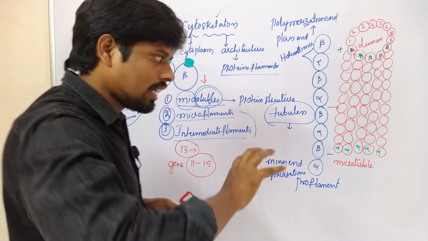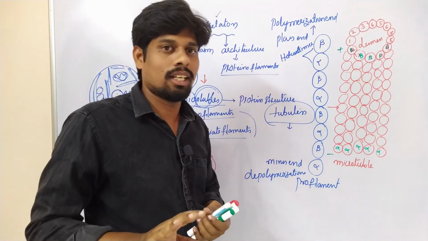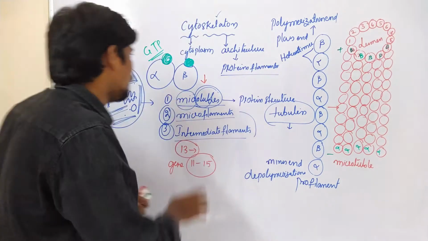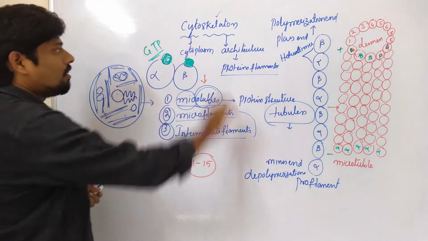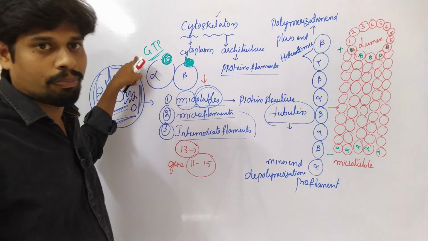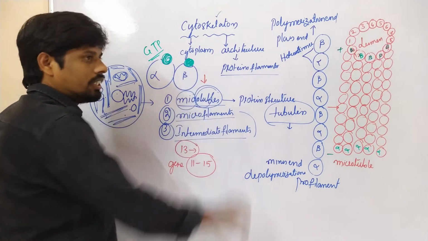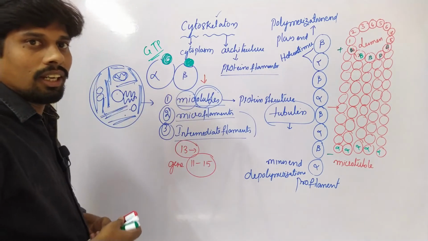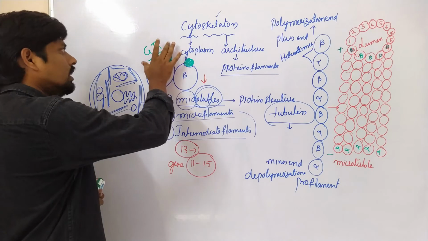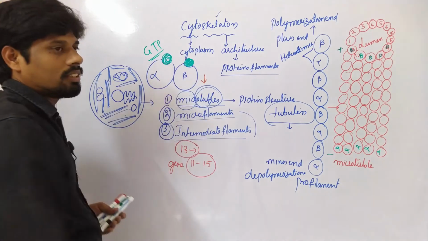Here the depolymerization depends on the hydrolysis of GTP. What happened? Actually, the hydrolysis of GTP occurs for the alpha and beta chain.